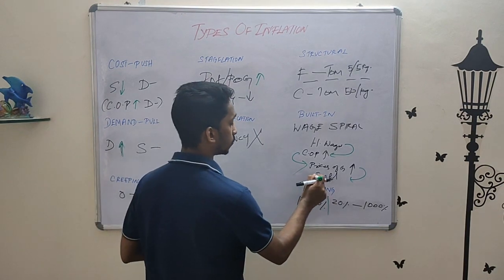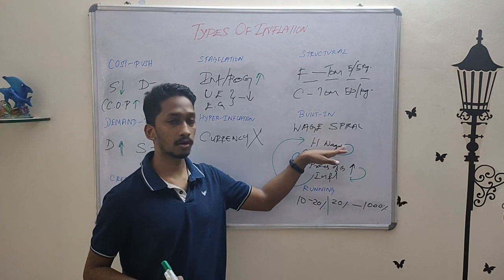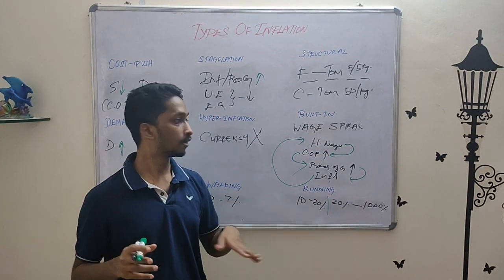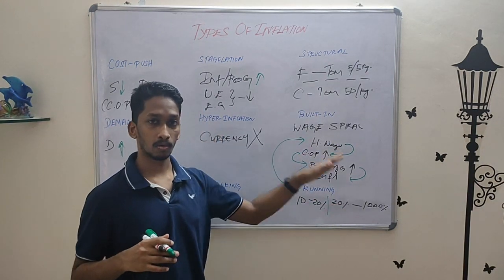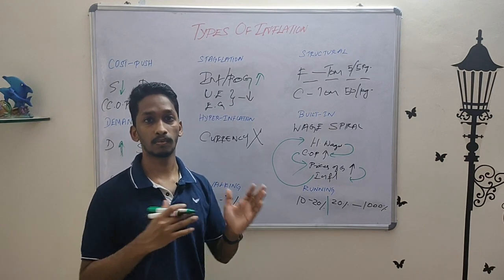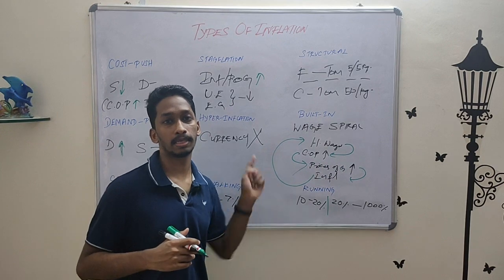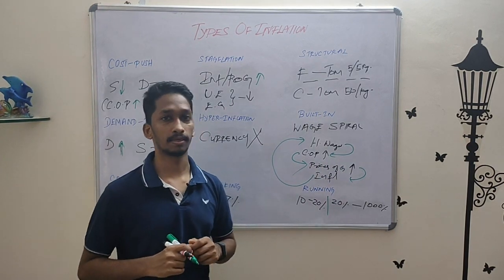So what does this do? It goes back. Now the workers were asking for wages for the present rate of inflation to survive it. Because of the whole cycle happening, the present rate of inflation has again gone up and the workers are not matching it. It's an endless spiral. It keeps happening and happening and happening. And that is your built-in inflation.